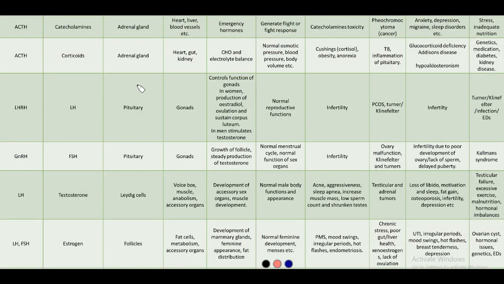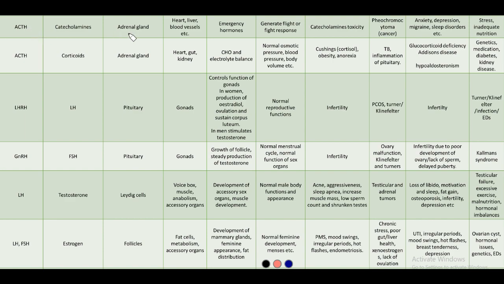Hey everyone, in this video we'll be studying the hormonal disorders. This is part 2 of hormonal disorders, and here we'll start by studying the catecholamines. Catecholamines are nothing but adrenaline and noradrenaline secreted by the adrenal medulla due to the stimulation from adrenocorticotropic hormone